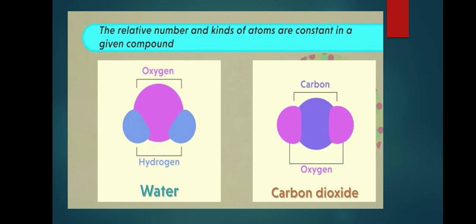Okay, let me summarize. John Dalton proposed his atomic theory, and it contains 6 postulates: all matter is made up of very tiny particles called atoms. Atoms are indivisible particles which cannot be created or destroyed in chemical reactions. Atoms of a given element are identical in mass and chemical properties. Atoms of different elements have different masses and chemical properties. And the fifth postulate is atoms combine in the ratio of small whole numbers to form compounds. And the last is the relative number and kinds of atoms are constant in a given compound.